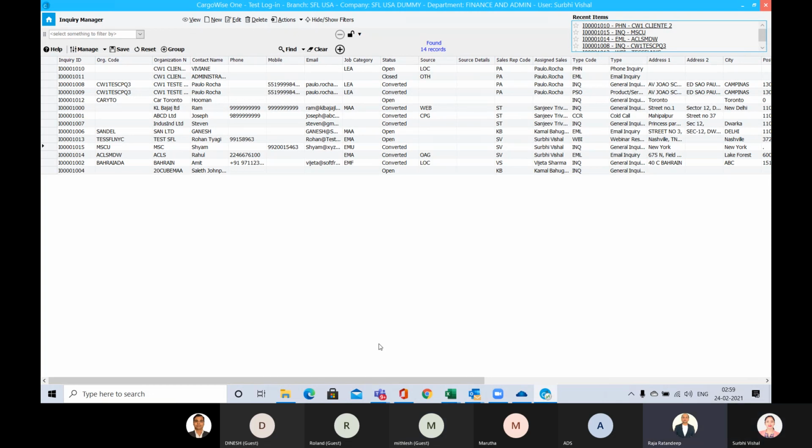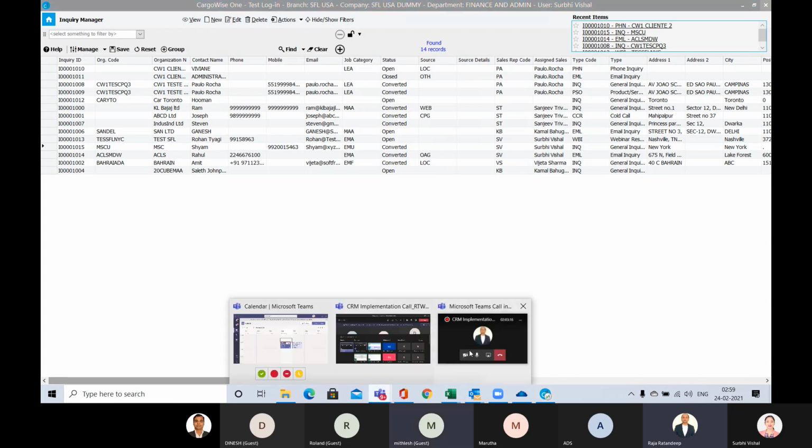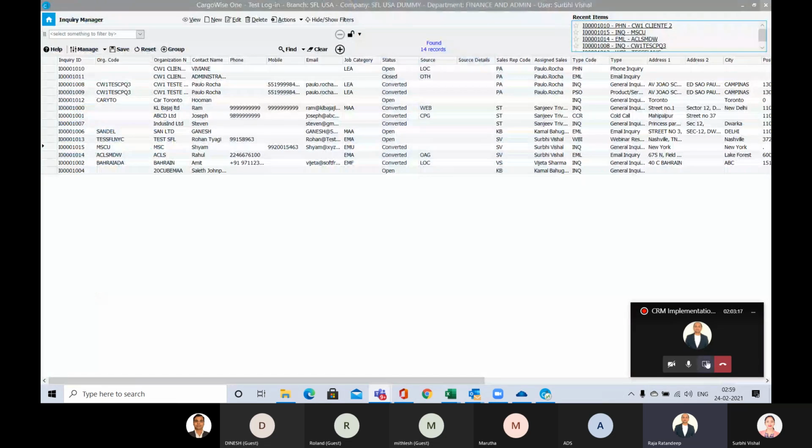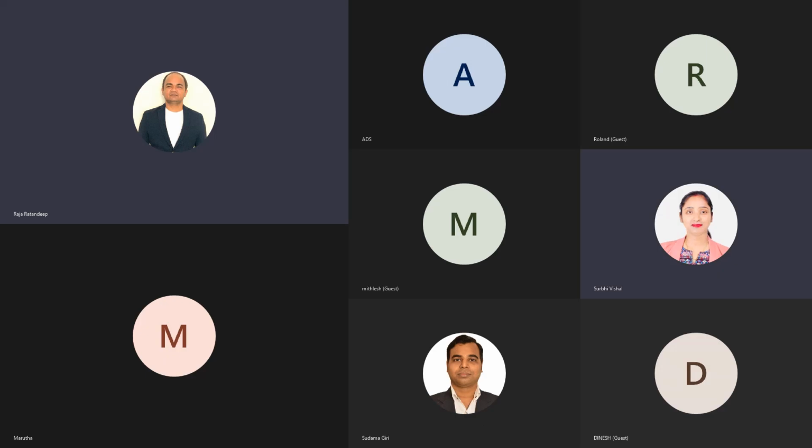So I think that's it for this. This was the blueprint discussion on one section of the CRM module. The other section is still pending, which is the rates and tariff. I think Survi will communicate when they would like to have it. Then definitely my team will share some process flow, and Sudama will try to configure all this in CargoWise on the desktop so that you can start using it and do some testing over there. This video recording will be shared with all the team, so anytime you can go and refer to the videos.